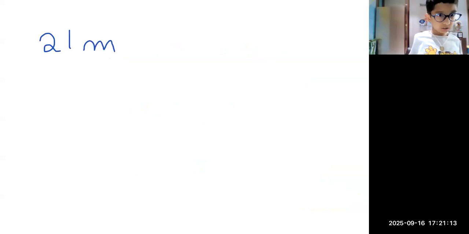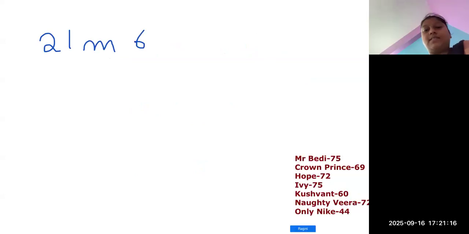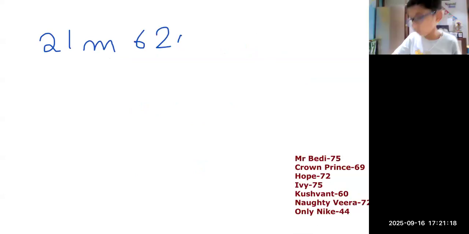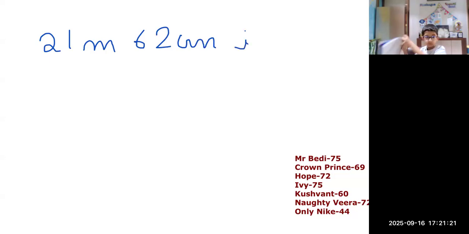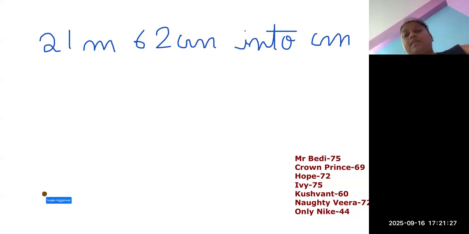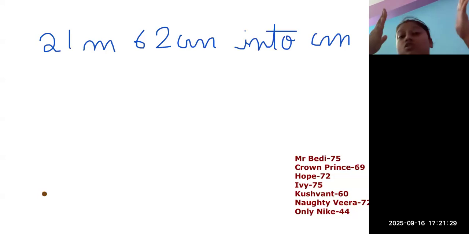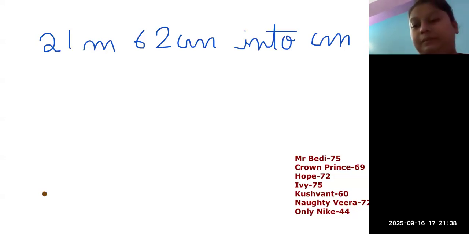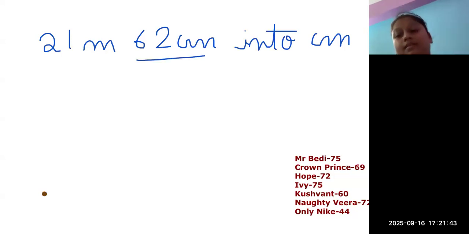Your question is 21 meters and 62 centimeters into centimeters. Make sure, what I've given is 21 meters and 62 centimeters. The whole you should convert into centimeters. The first thing, this is already in centimeters. Take two minutes, complete it, then we will discuss.